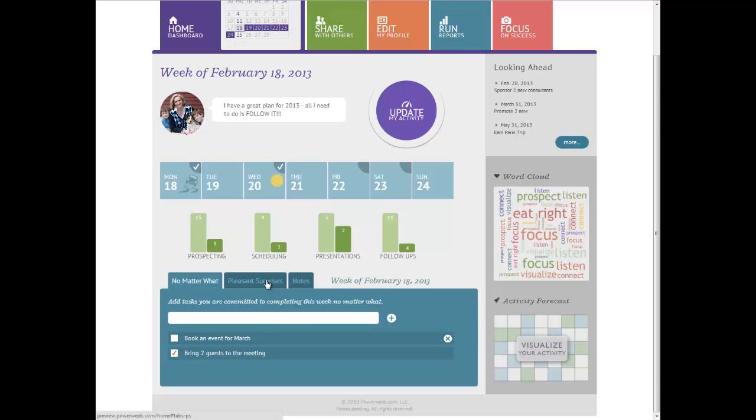The final success habit that we discovered when we were interviewing leaders and developing the product are pleasant surprises. This is a place for you to record the good things that are happening in your business this week. It really helps you develop an attitude of gratitude. Many times people want to focus on sort of that one thing that went wrong, when really there are lots of great things happening in their business every week. And what we think about, we bring about. So we want to help people make that shift to focusing on the good things that are happening in their business.